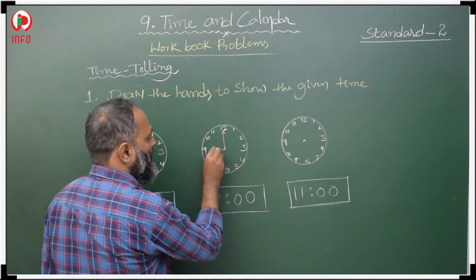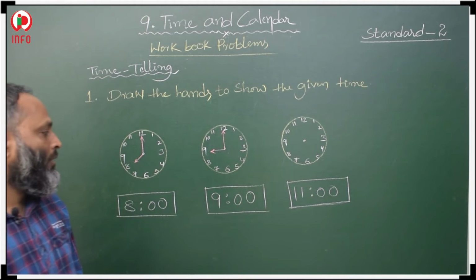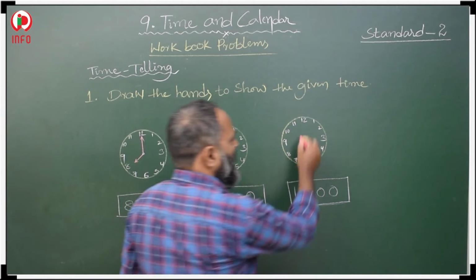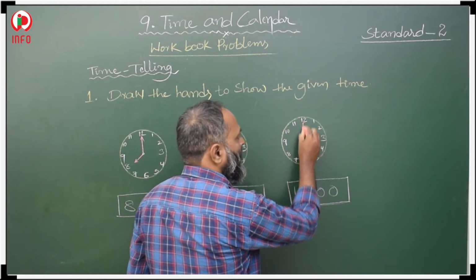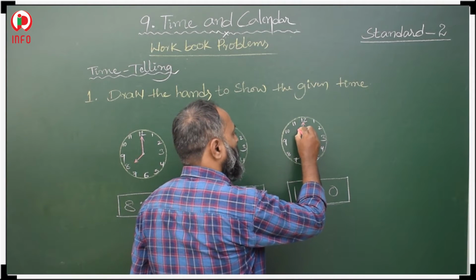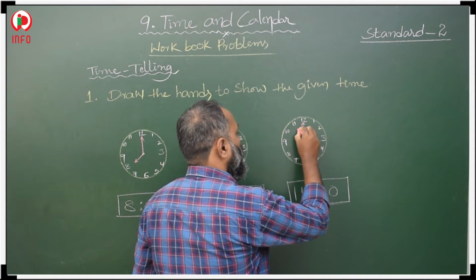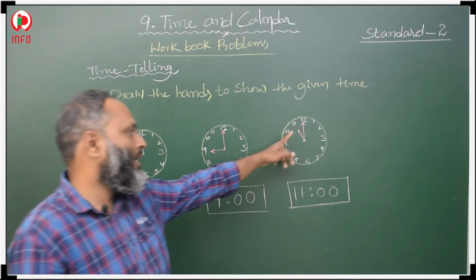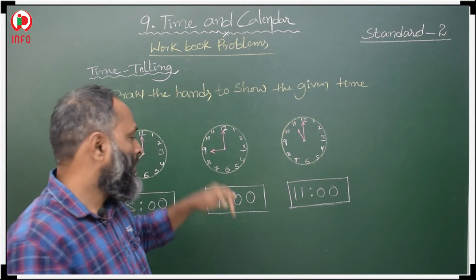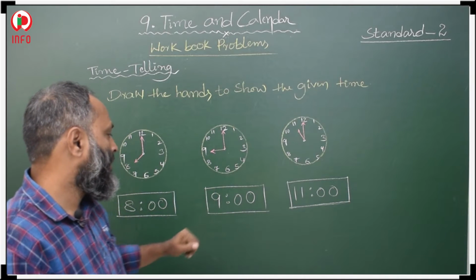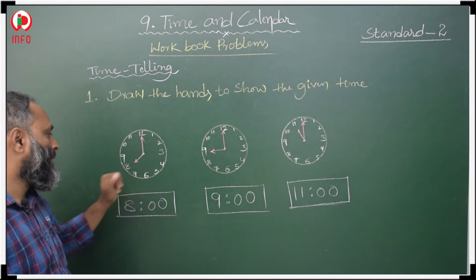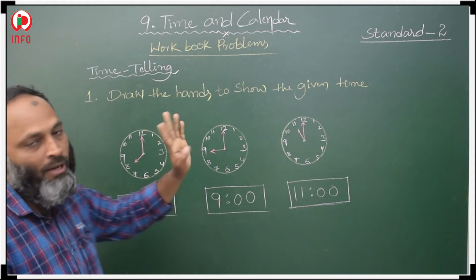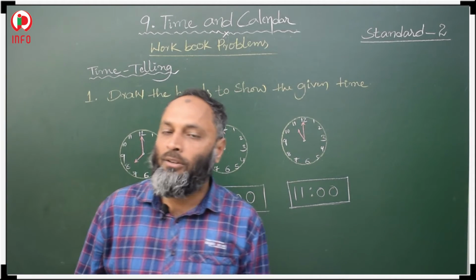Here 11 o'clock: minute hand at 12 and short hand at 11. So 11 means we should take short hand at 11, 9 o'clock means short hand at 9, and 8 o'clock means short hand at 8, but the long hand we always take at 12. Okay.